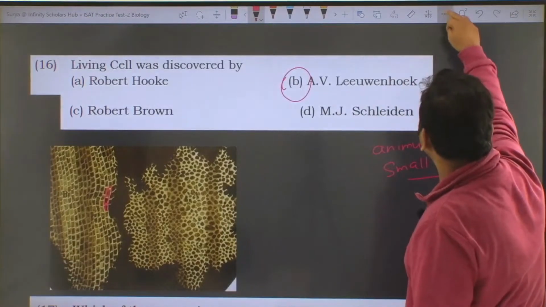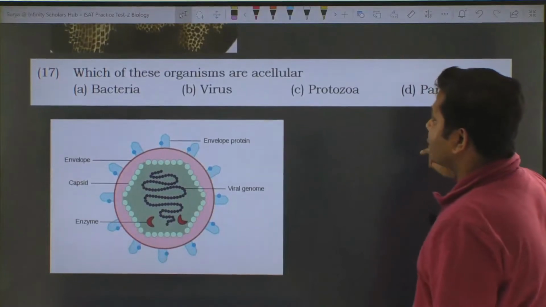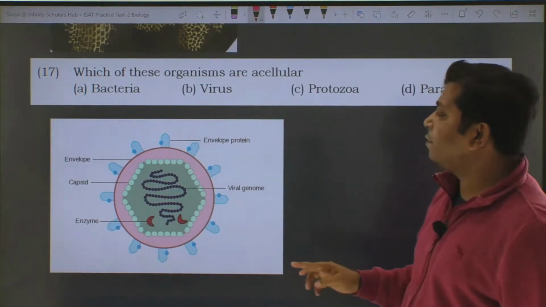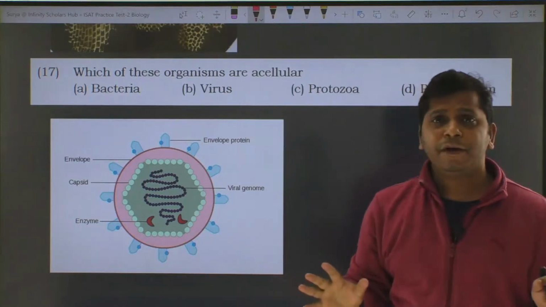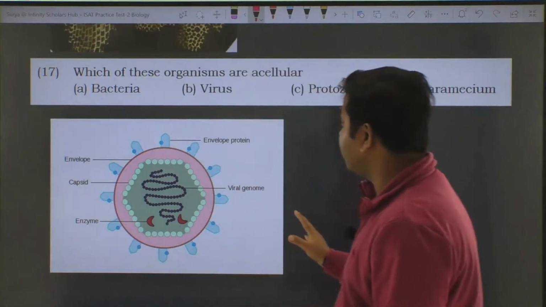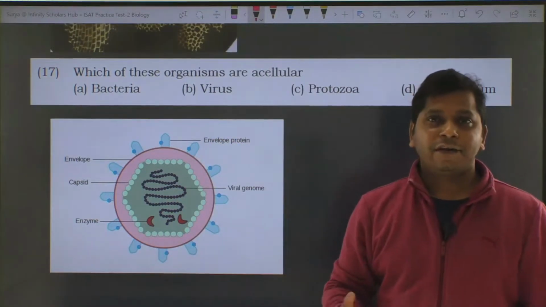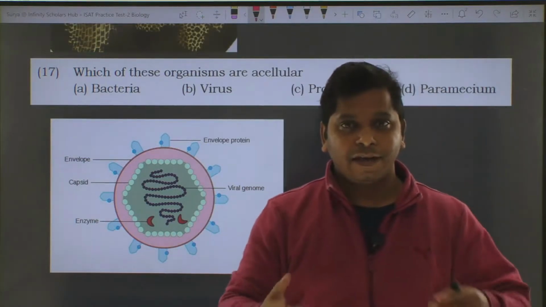Okay, let's go to the next question. Which of these organisms is acellular? Acellular means they do not have any cell based structure. It's a very simple and straightforward question. Bacteria have a cell based structure, so they are called prokaryotic cells. They do not have a defined nucleus like eukaryotes.